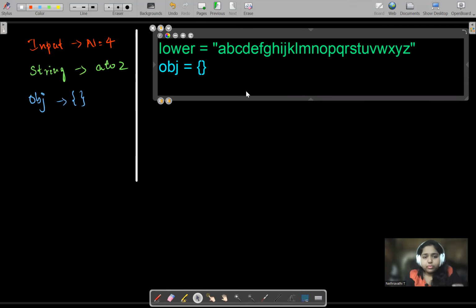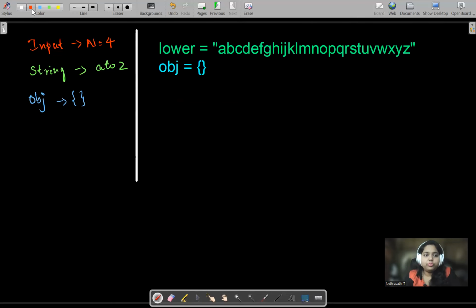Now think, I want to loop through the complete lowercase alphabets and map the numbers, and the ending part of that number should be n, which is given, and my looping should start from 0. So for that, I'll take a for loop here.